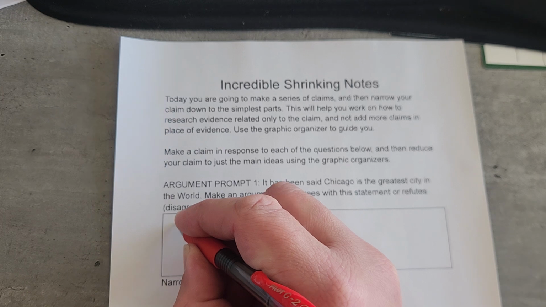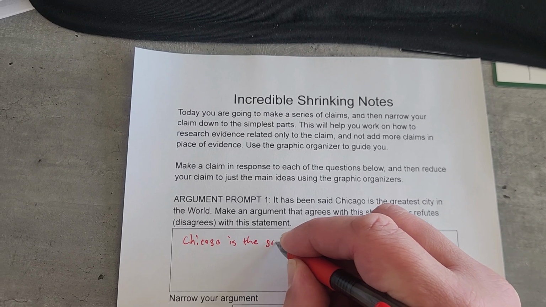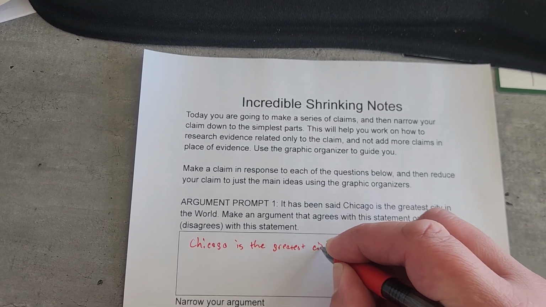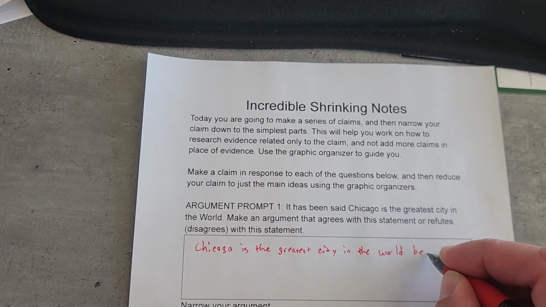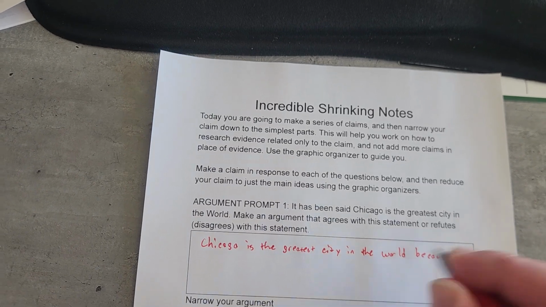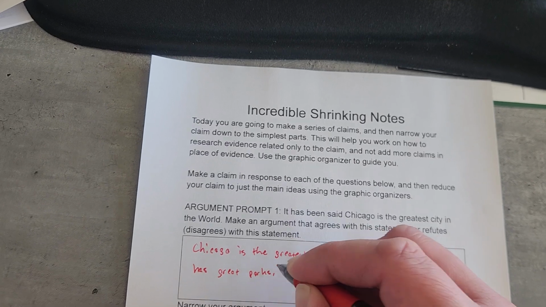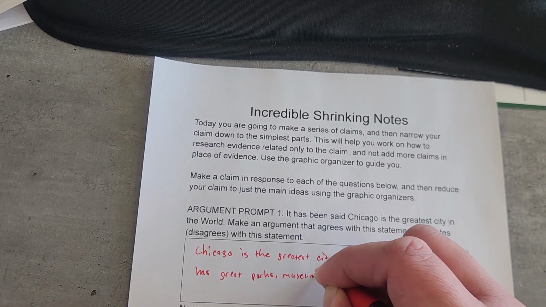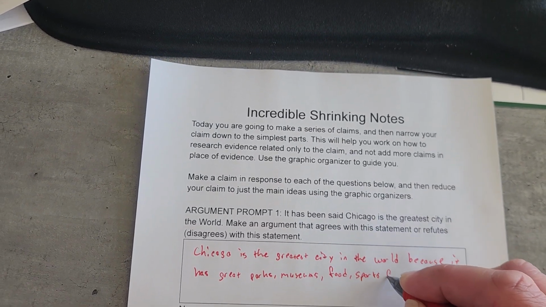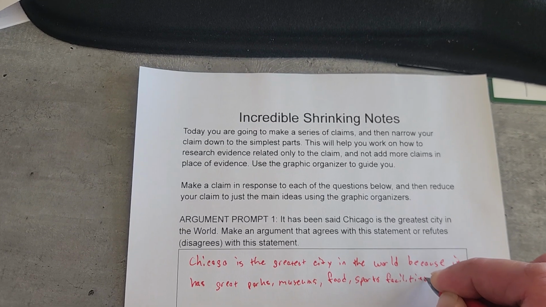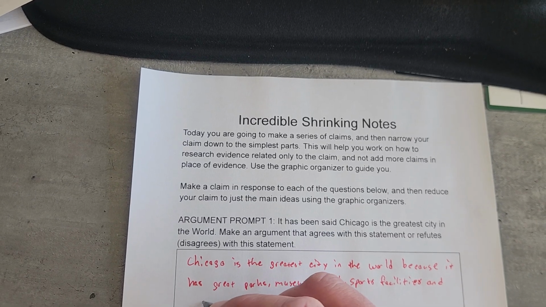So we're going to go ahead and start with just the basics, making sure it's a complete sentence. Chicago is the greatest city in the world because it has great parks, museums, food, sports facilities, and other things to do.